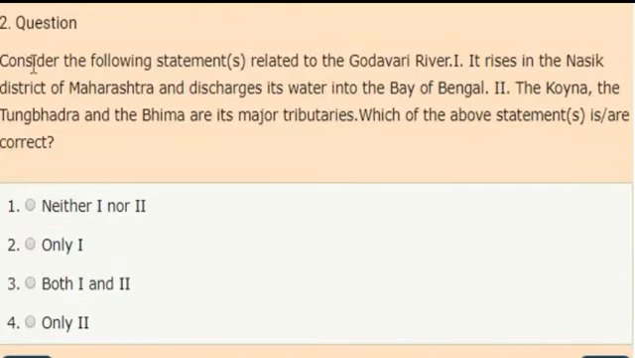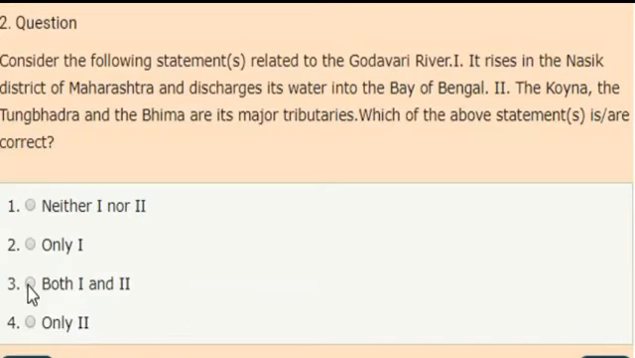Next. Consider the following statements related to the Godavari River. First statement. It rises in the Nasik district of Maharashtra and discharges its water into the Bay of Bengal. Second statement. The Koyna, the Tungabhadra and Bhima are its major tributaries. Which of the above statements are correct? And the options: neither one nor two, only one, both one and two, only two.